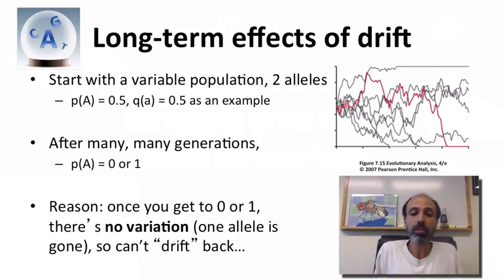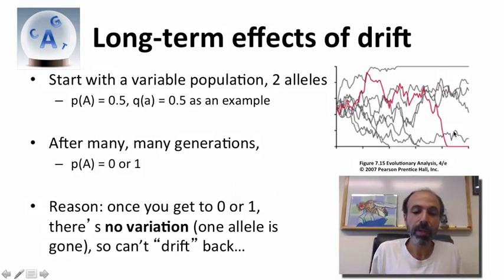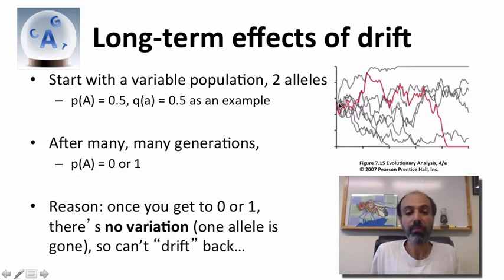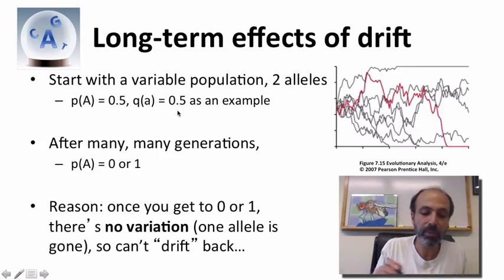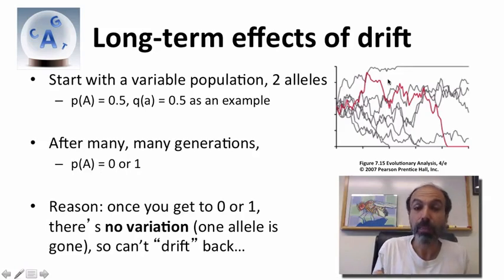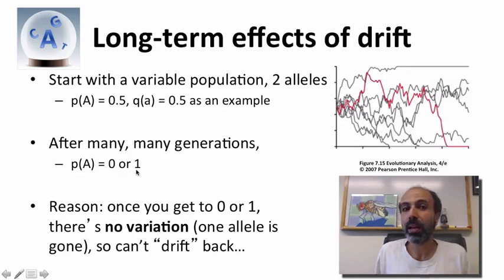Now again, in terms of the long-term effects of genetic drift, you saw this graph in the last video. If we start with a variable population that has two alleles, the x-axis here is generations, so this is going out 100 generations. The y-axis is allele frequency. We're starting 8 different populations with an allele frequency of 0.5. So big A has a frequency of 0.5, little a has a frequency of 0.5. What you notice is that after many, many generations, if we extended this out, not 100 generations, but thousands of generations, the allele frequency of big A in each population will either be 0 or 1. So we're not going to have any variation left.